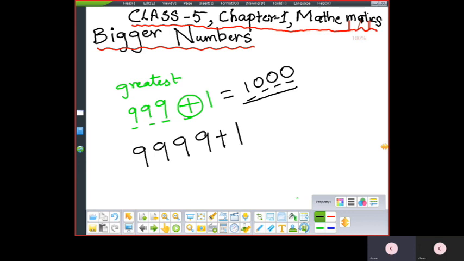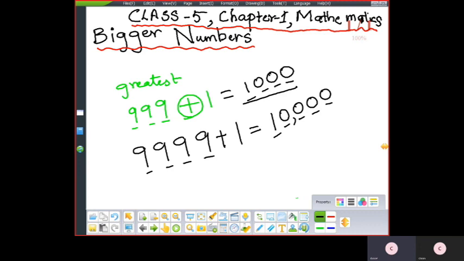Plus 1. See here, 1, 2, 3, 4 digits. Plus 1 will give me a 5-digit number. Smallest 5-digit number. 1, 2, 3, 4, 5. Yes or no? How many digits are there? 5 digits are there. Is it clear? Okay.